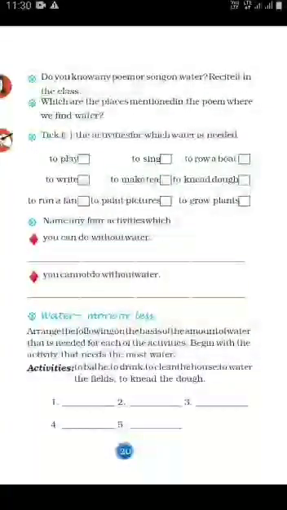We have to arrange the activities according to the topmost uses. For what do we need more water? To bath, to drink, to clean the house, to water the field, to knead the dough. I think to water the field will need more water. For agriculture more water is needed, so the first will be to water the field.